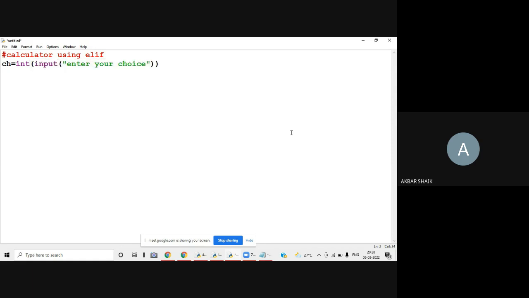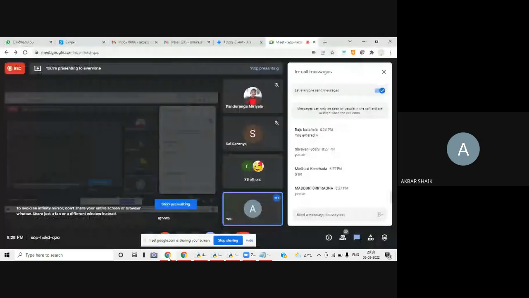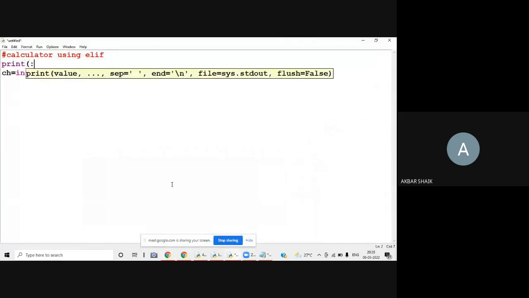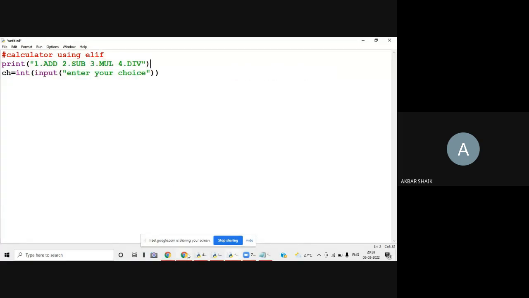Before going for this choice, let me display the menu so that it is very clear. So print: 1 for add, 2 for subtraction, 3 for multiplication, 4 for division. This is my task.